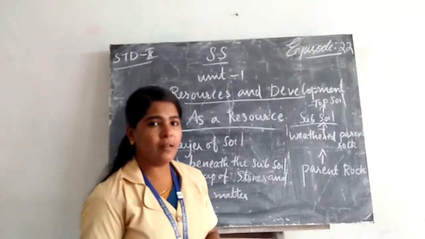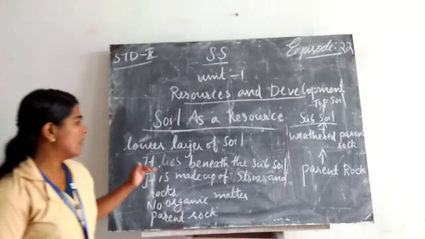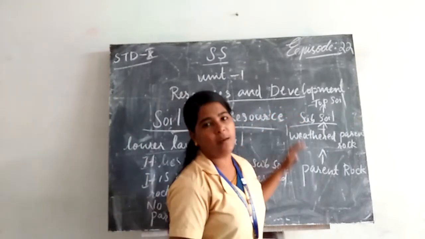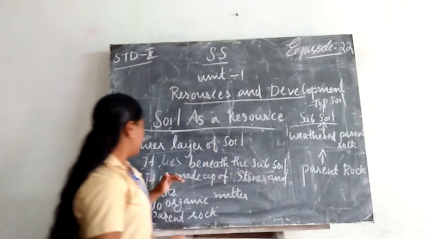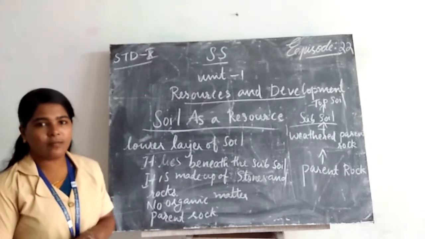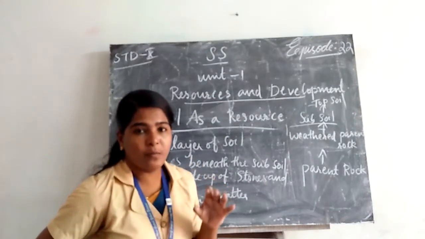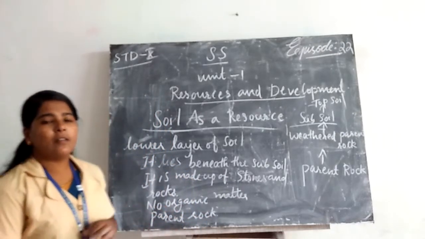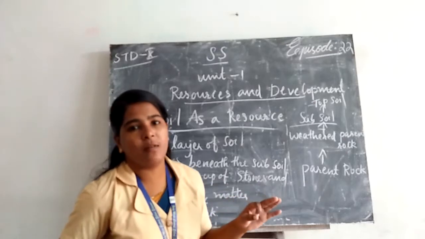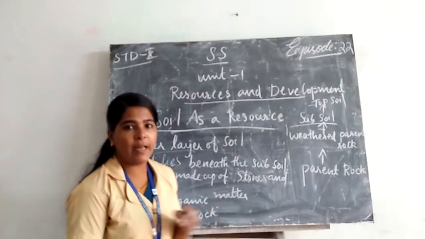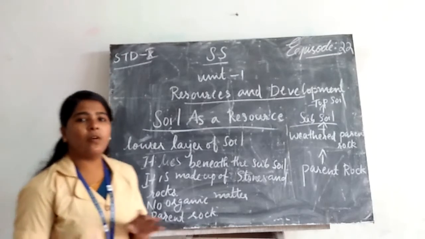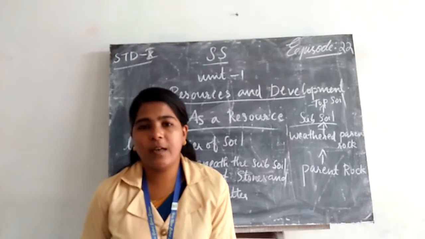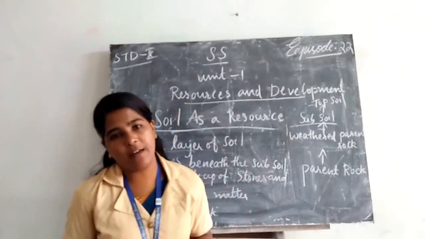Okay, the last layer, the lower layer of soil. We all know it is beneath the subsoil. It is made up of stones and rocks, so it is called bedrock or parent rock. Another important feature is that there is nothing organic in the lower layer of soil, so it is not fertile. This is known as parent rock. These are the special features of the lower layer of soil.